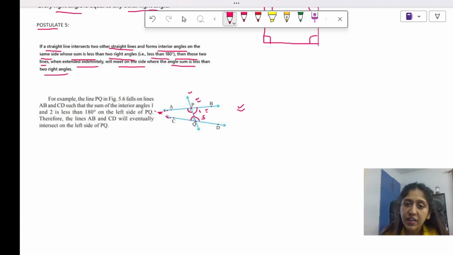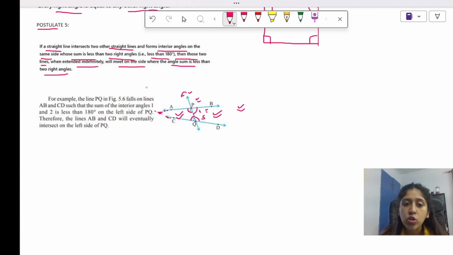ये मैंने assume कैसे करा? ये मैंने कैसे पता लगाया, कैसे? What I saw was कि मैं देख सकती हूँ यहाँ पे that the sum of the interior angles is less than 180 degrees on the left side of PQ. ये PQ लाइन है, इसका right ये वाला साइड है, इसका left ये वाला. Yes, तो मैं angle sum on the left side of PQ less than 180 degrees देख सकती हूँ. That means कि मेरा जो AB and CD है, that will intersect on the left side, not on the right side of the PQ. ठीक है?